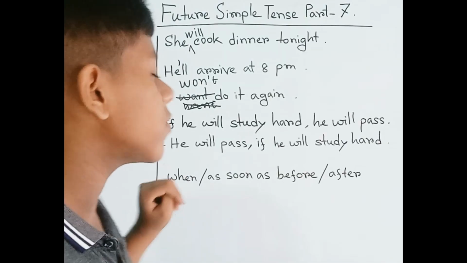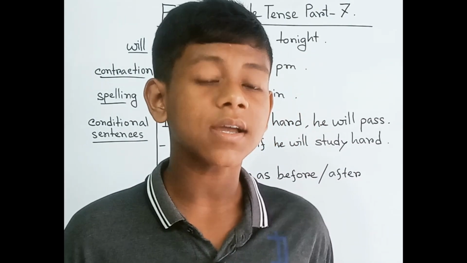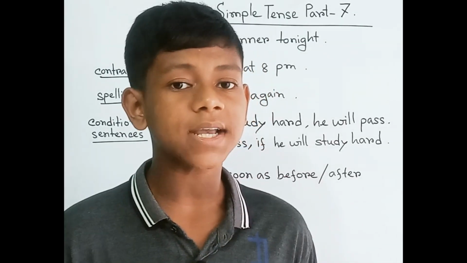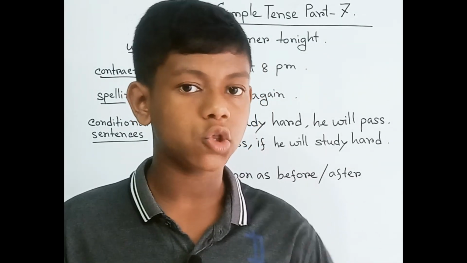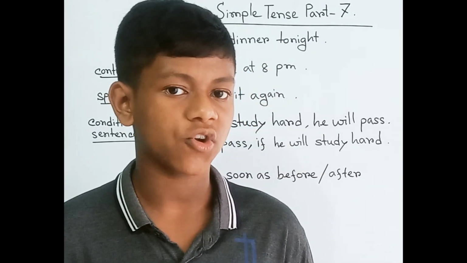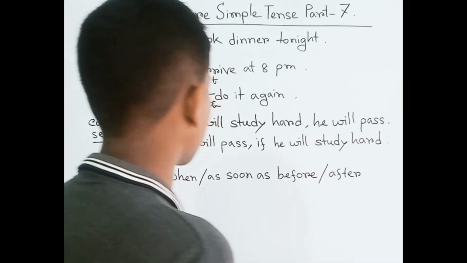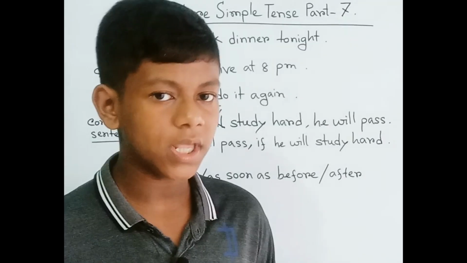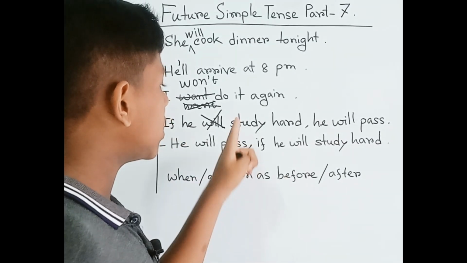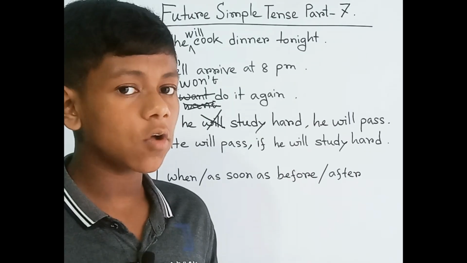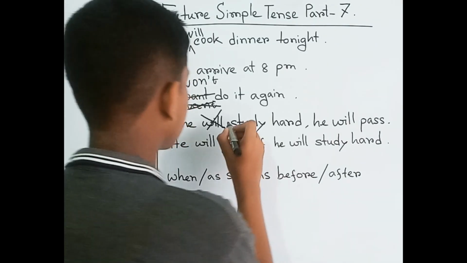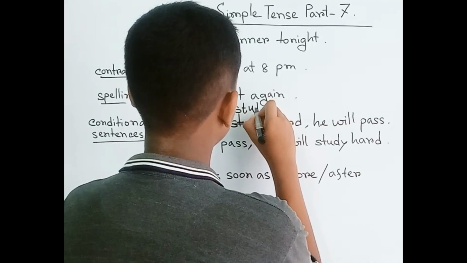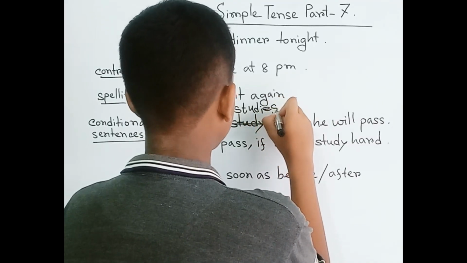But I want to tell you about this: in the conditional clause, we can't use "will". We have to drop the "will", and use the simple present form "study" instead. But we also have to remember that it will be "studies", because "he" is the third person singular. It will be "studies".